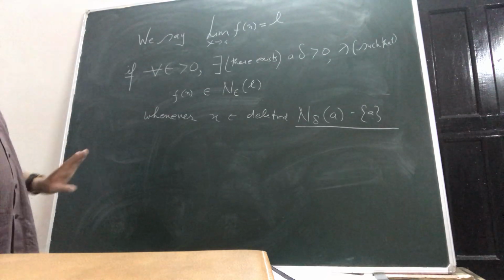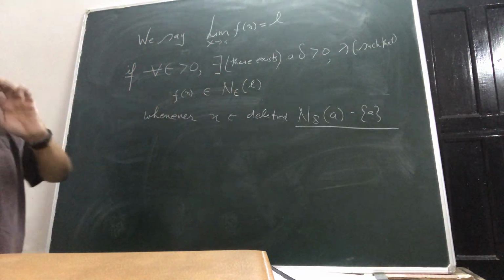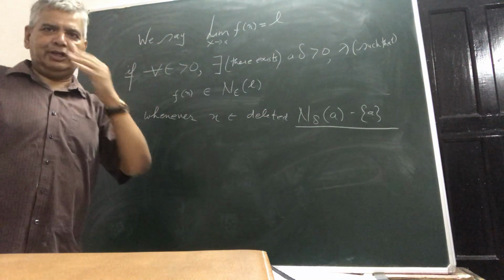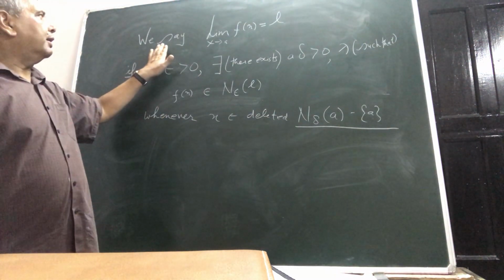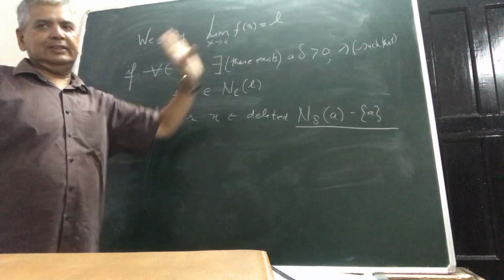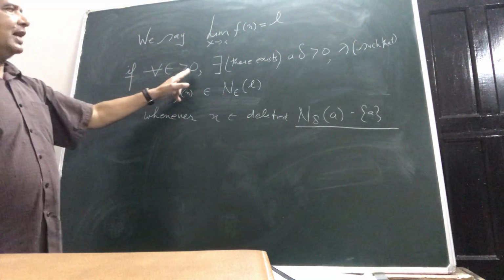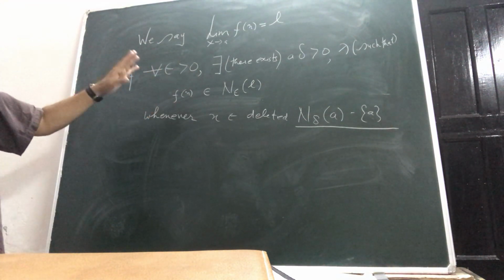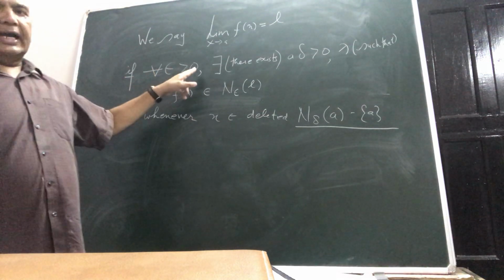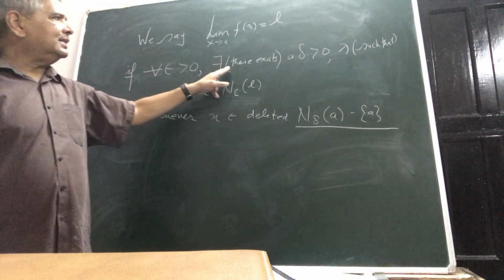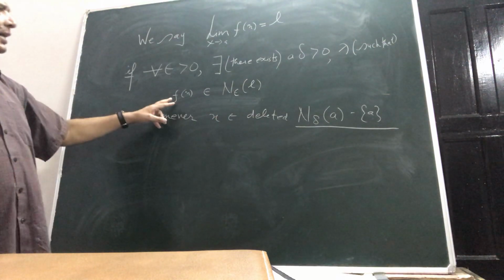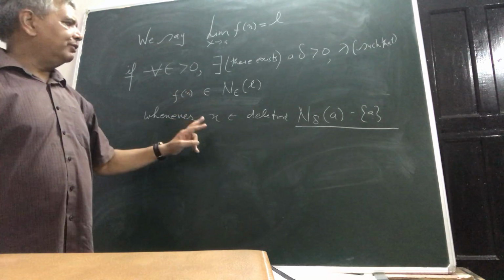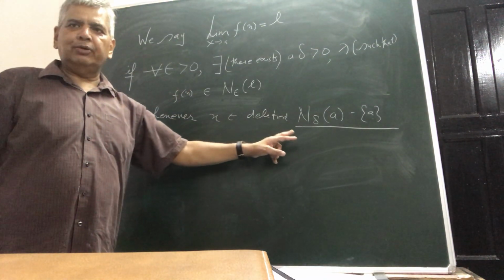Okay, so now please see. First you write it, and see, a slight change of word will altogether change the meaning. This is a very standard definition. I read it for you. We say limit x tending to a of f(x) is equal to L if for every epsilon greater than 0, there exists a delta greater than 0 such that f(x) belongs to the epsilon neighborhood of L whenever x belongs to the deleted delta neighborhood of a.